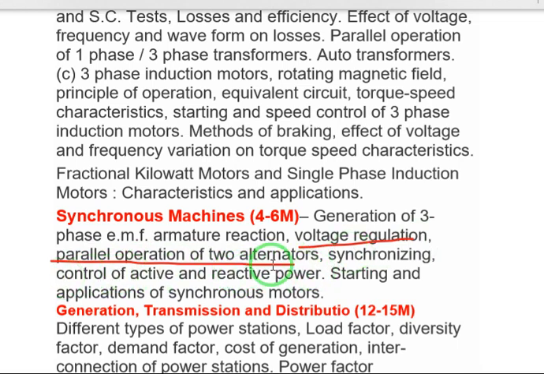If it is over excited, what is the state of the power factor, increasing or decreasing, like that questions will be asked. And synchronizing control of active and reactive power, starting and applications of synchronous motors. So these are the topics that come under synchronous machines.